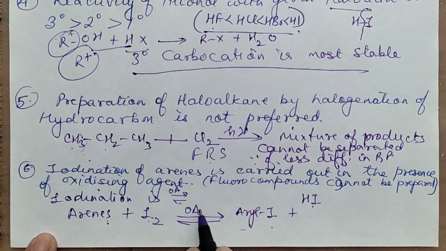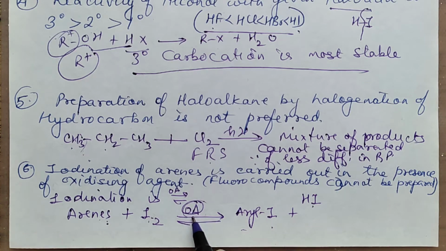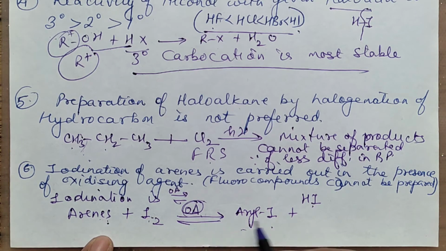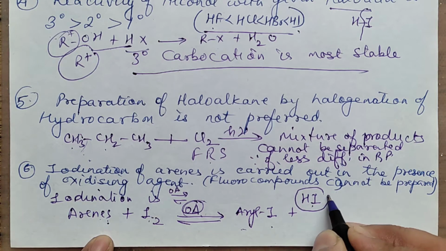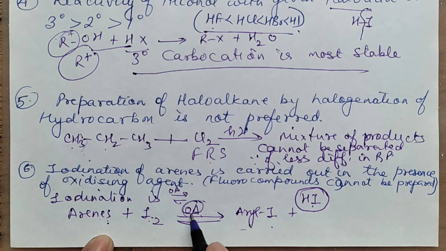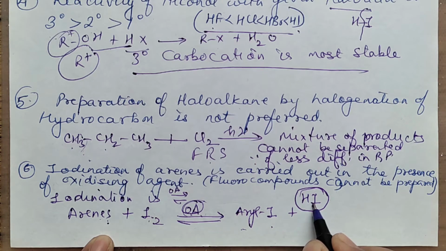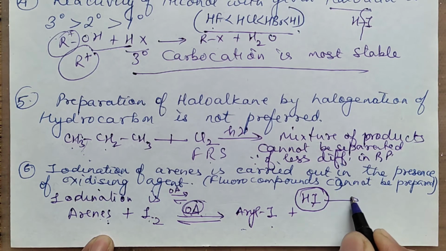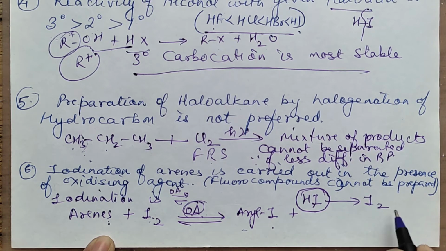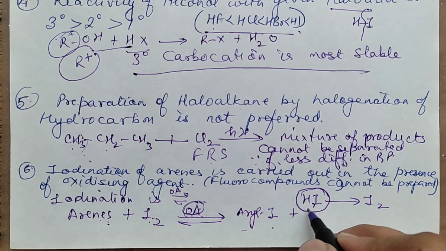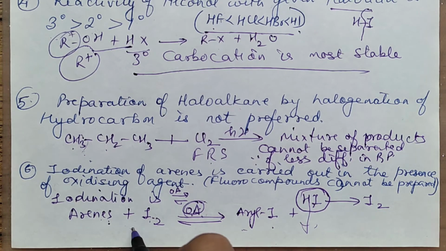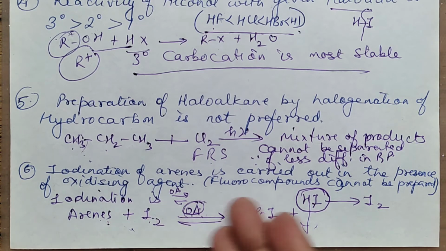If you use this oxidizing agent, it will react with this HI and convert this HI into I2. In a way, it is removing the product and increasing the reactant. So the equilibrium will shift in the forward direction.